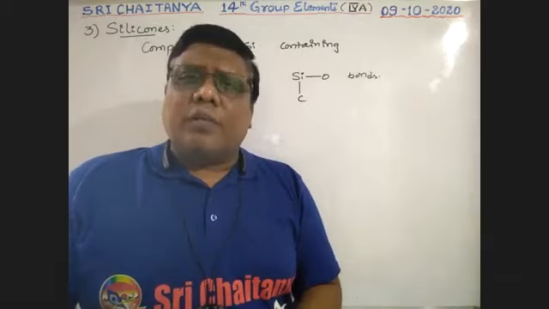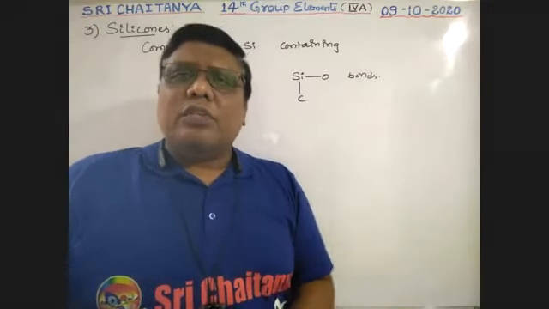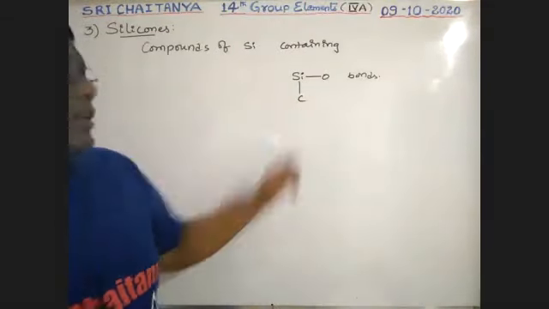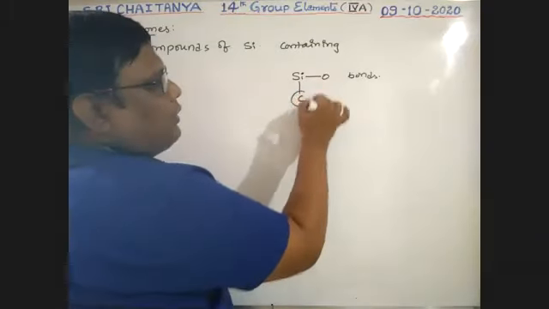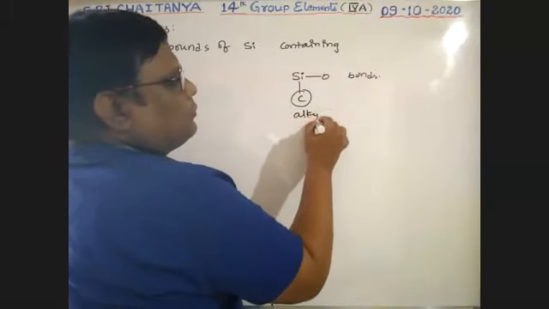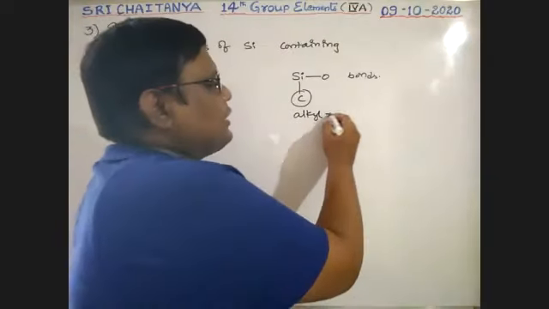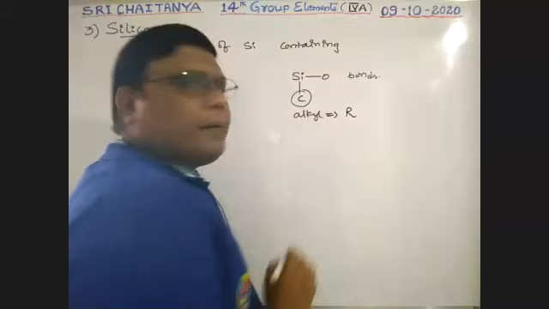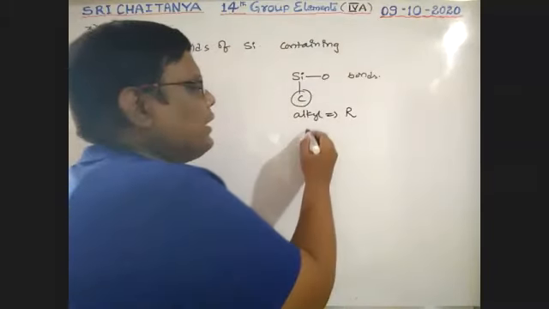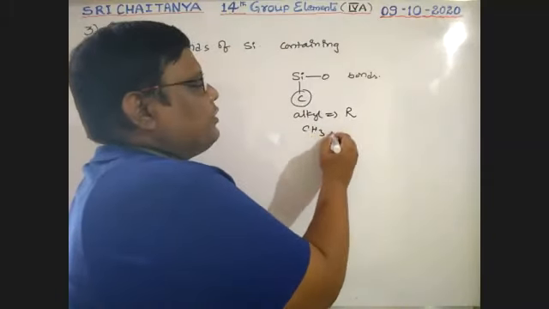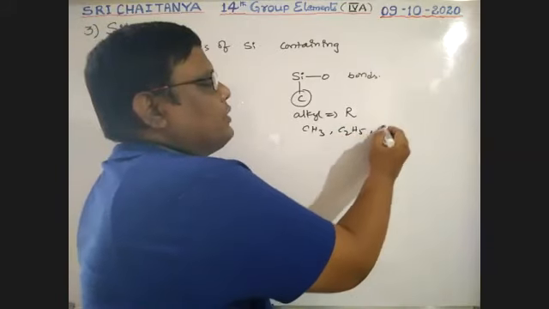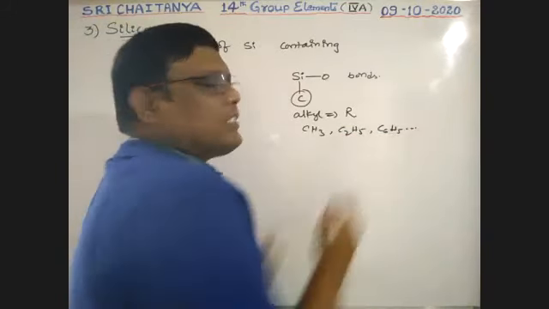So the general formula for these compounds. How does this carbon exist? This carbon must be an alkyl group, generally represented as R. For example CH3, C2H5, C6H5, like this.